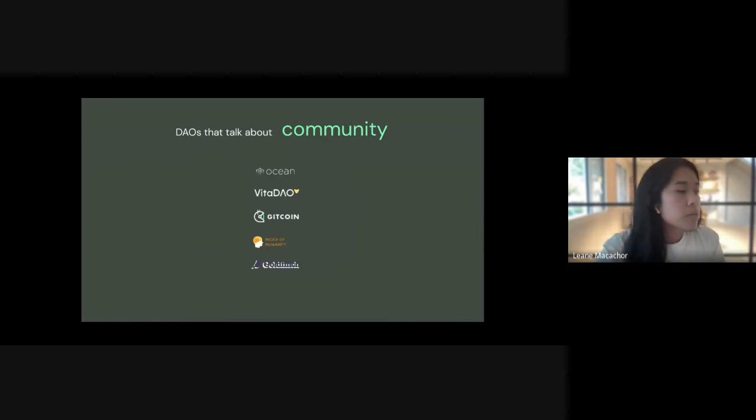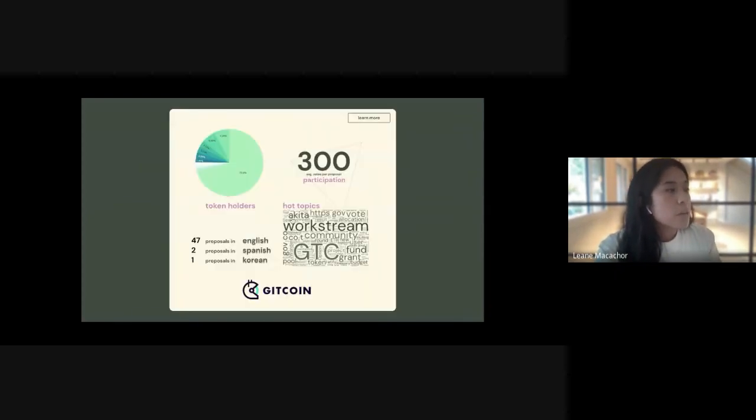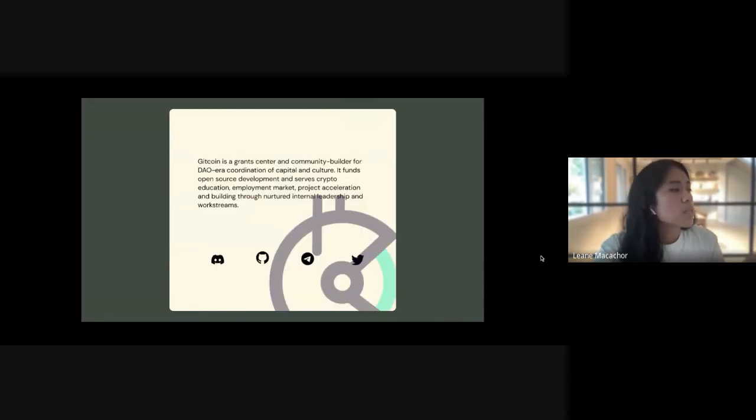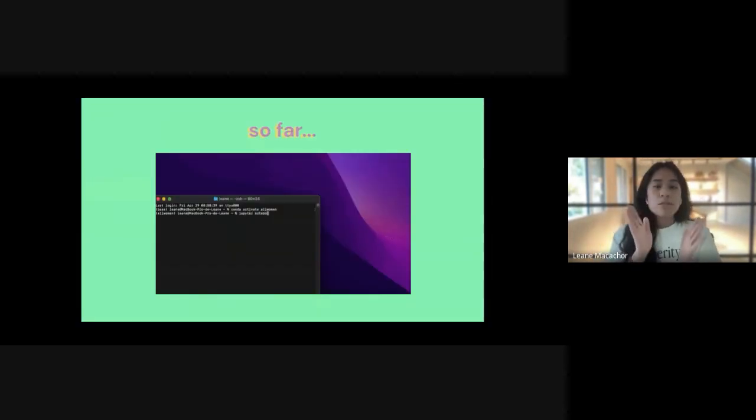And in case we would be interested in learning more about one of them, let's say Gitcoin, we will click on it and it will take us to a little profile of this DAO where we could see a number of contributors, voting participation index, the topics that are being discussed in the proposals that are going to be voted, the languages inside of the DAO, and if we're interested in learning more, we could click up here, and it would show us a little description of what the DAO does, and then we will get some links to their socials. So this is what I have so far.